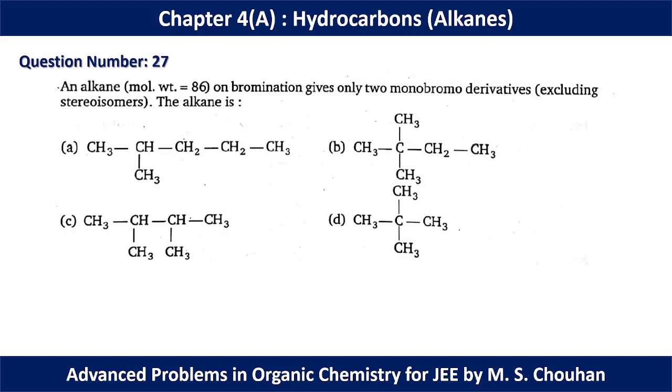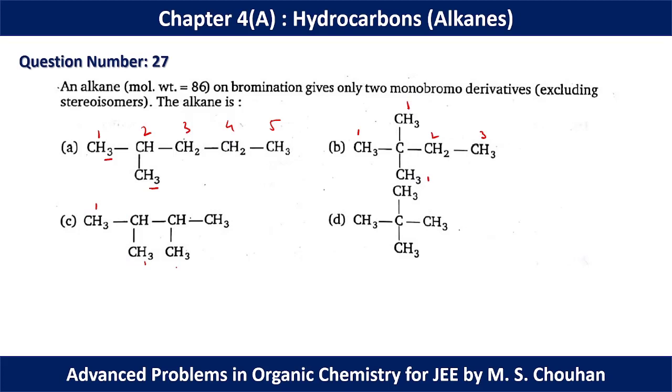In question number 27, an alkane of molecular weight 86 on bromination gives only 2 monobromo derivatives, excluding stereoisomers. So you have to find an alkane with two similar kinds of hydrogen. Here we have one kind of hydrogen, second, third, fourth and fifth. So this cannot be our answer. Here we have 1, 1, 1, 2, 3. So again this cannot be our answer.